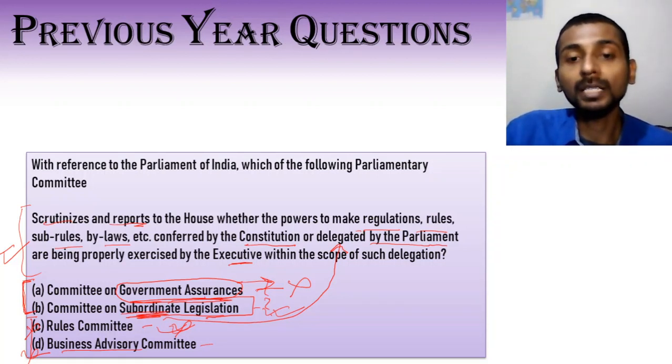So here Parliament or the Constitution is the higher authority which has given said power to the executive, and the committee examines if the executive is following the right protocols while exercising these powers. So the answer is option B, that is Committee on Subordinate Legislation.